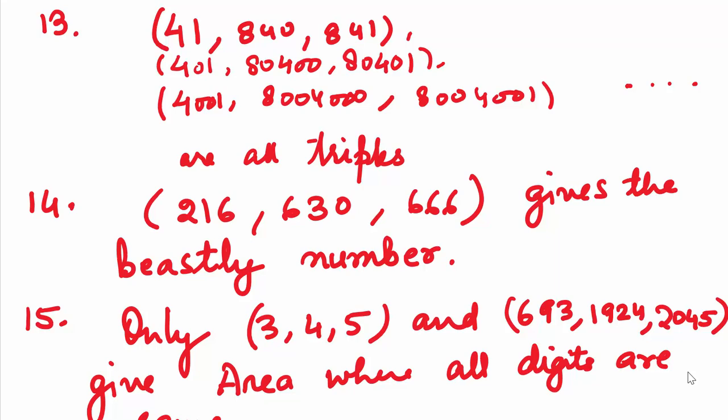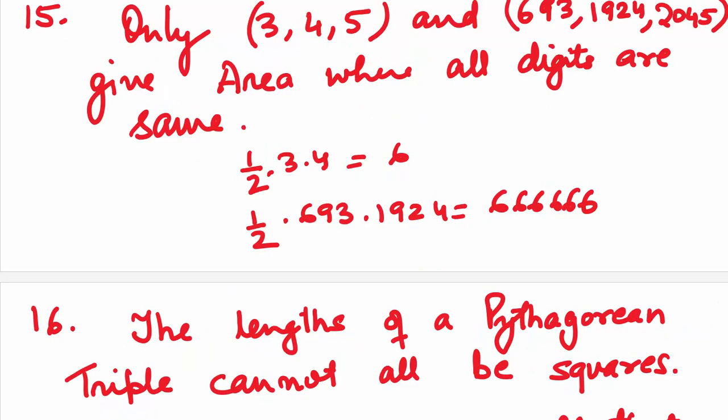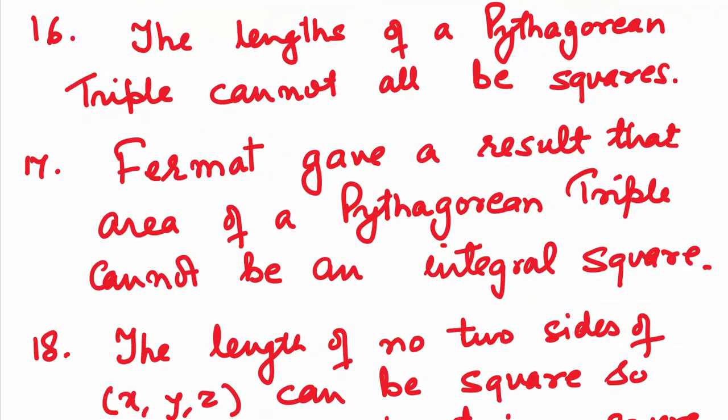Now look at this. If we start with the triple 41, 840, 841 and you just add zeros at the right places, we can generate so many triples. Look at the pattern and you can always continue writing yourself. 216, 630, 666 gives the beastly number 666. Next, only the primitive Pythagorean triple 3, 4, 5 and 693, 1924, 2045 give an area where all digits are the same. They are all 6.